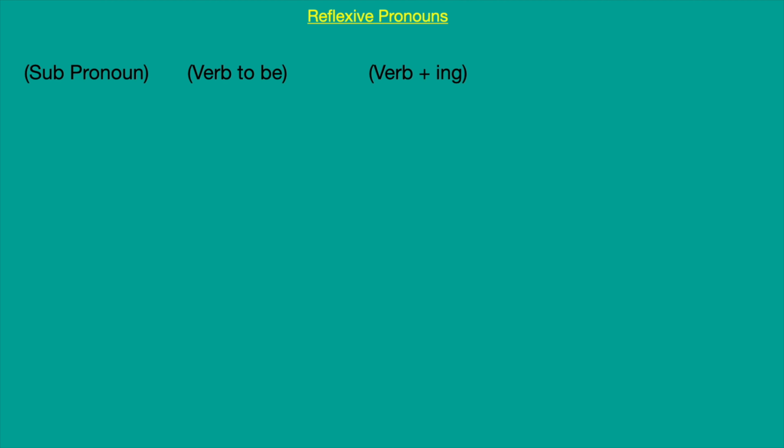So I am coming, I am talking, something like that. So you say in Spanish, yo estoy. Remember that we use the verb estar. Yo estoy, then the verb comer, and then we put the ing, comiendo.